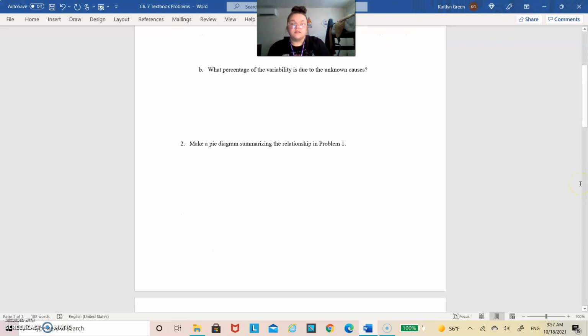Then number 2 asks to make a pie diagram summarizing the relationship in problem 1, which just essentially means that I was going to make a Venn diagram. And this is what my Venn diagram ended up looking like. Let's see if I can get it on the screen. So as you can see, the middle part was highlighted because those are where the two variables overlap and account for each other.